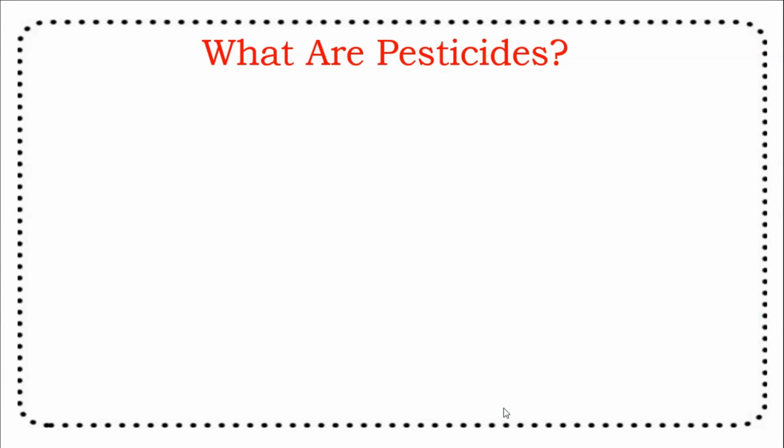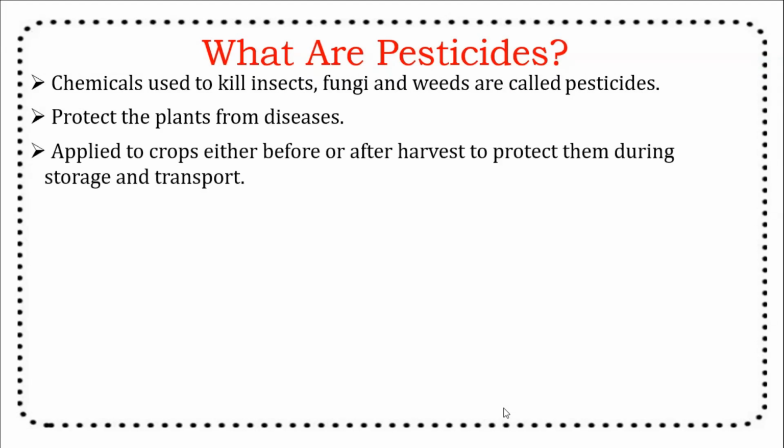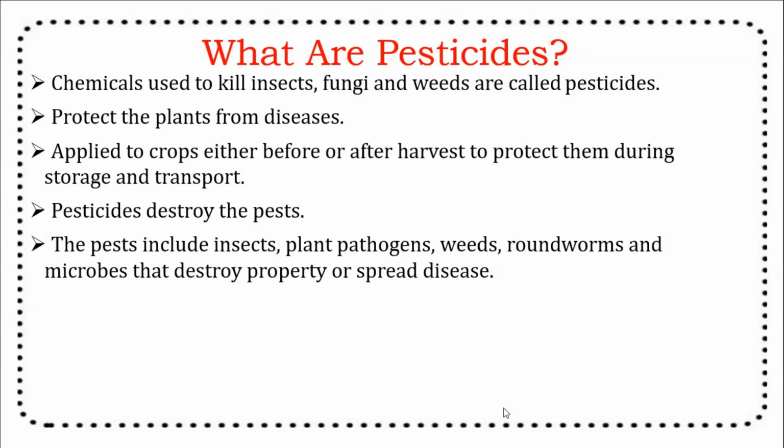What are pesticides? Chemicals which are used to kill insects, fungi, and weeds are called pesticides. These pesticides are used to protect plants from diseases. Pesticides are applied to crops either before or after harvest to protect them during storage and transport. Pesticides destroy pests. The pests mainly include insects, plant pathogens, weeds, roundworms, and microbes that destroy property or spread disease.